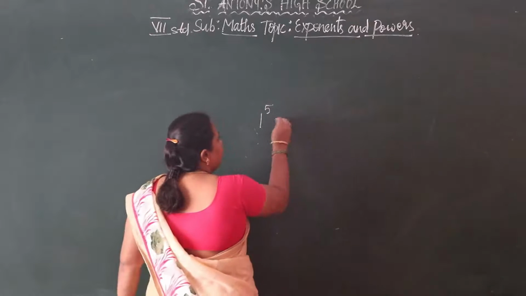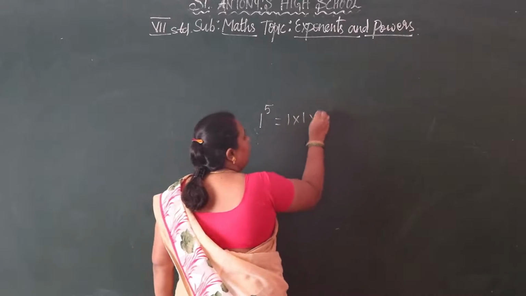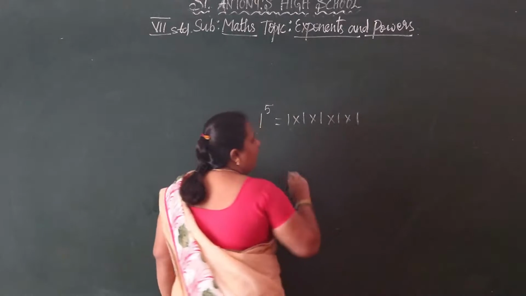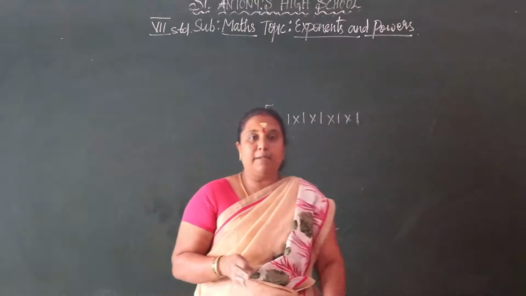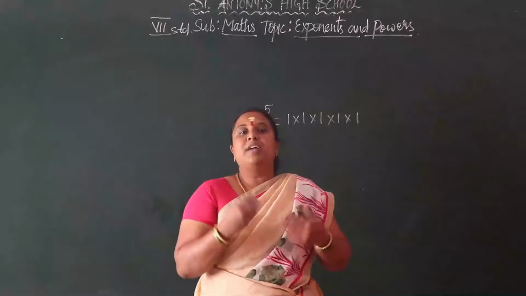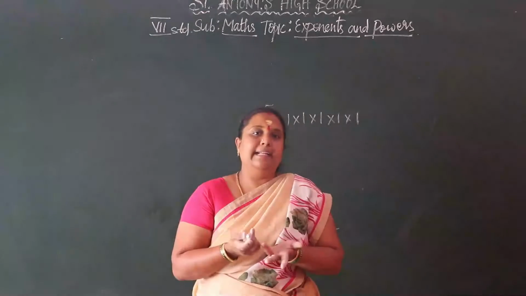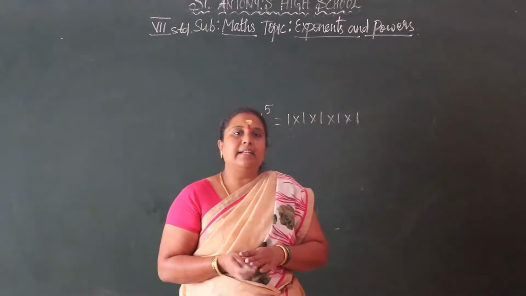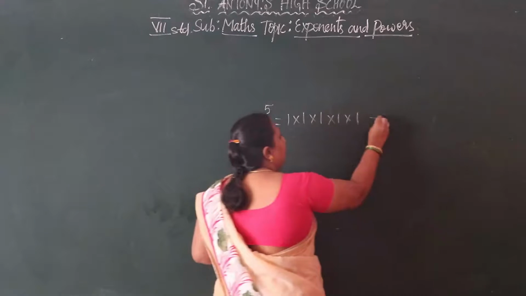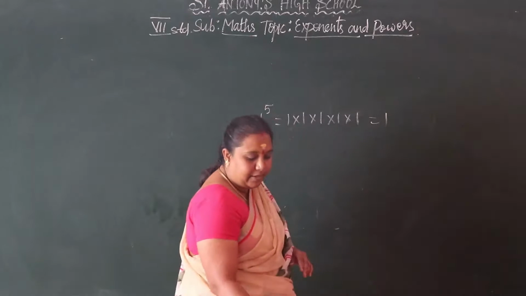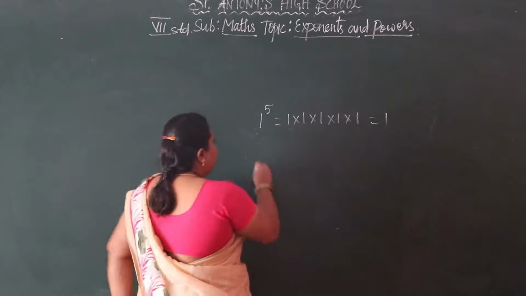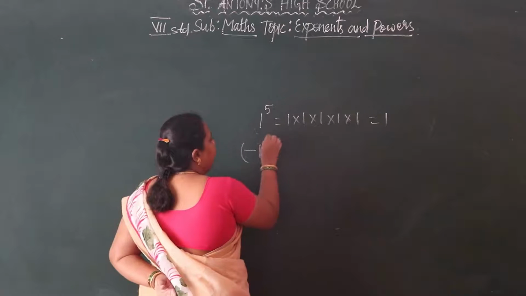See, that is 1 into 1 into 1 into 1 into 1. 1, 2, 3, 4, 5. Even if it is multiplied 100 times, we are getting 1 to the power of anything, the answer we are getting is 1. And next it is given minus 1 to the power of 3.